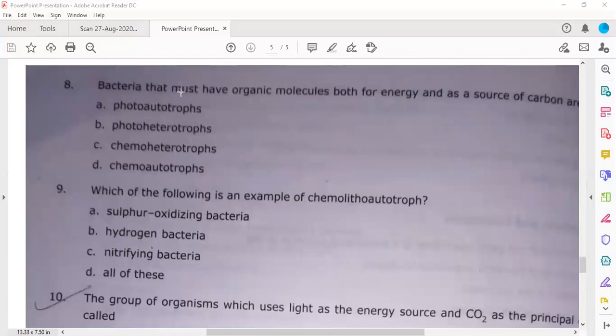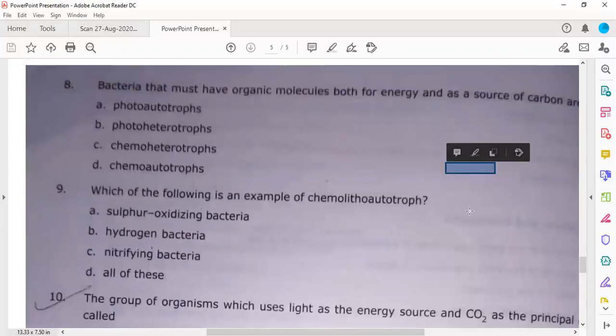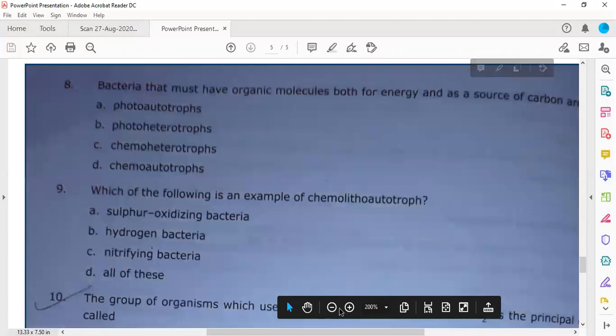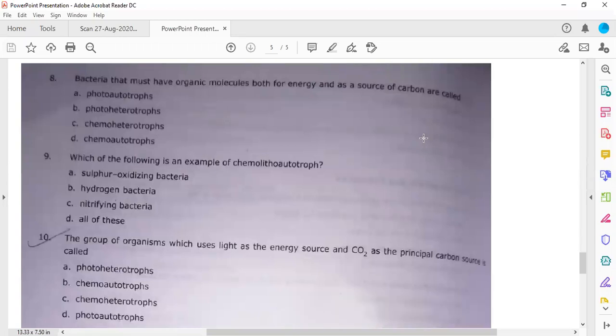Next question: bacteria that must have organic molecules both for energy and as a source of carbon. I told you this, right? You need to apply the same trick. If the bacterium has an organic molecule both as energy and source of carbon, then what should you call this particular bacterium?